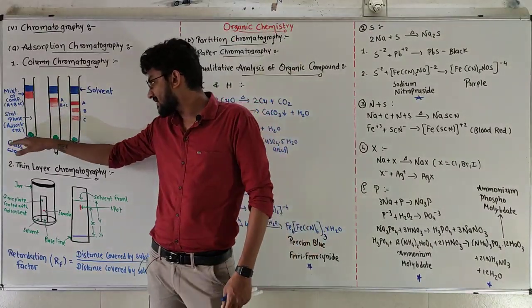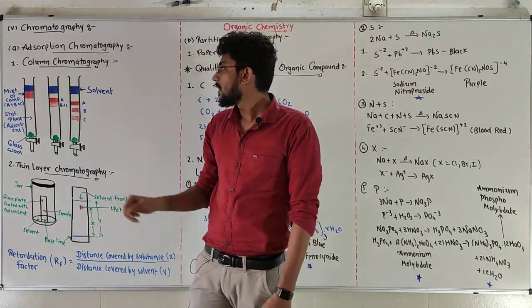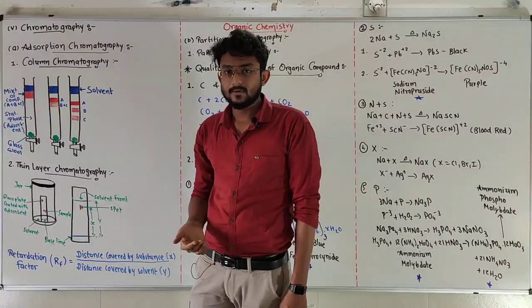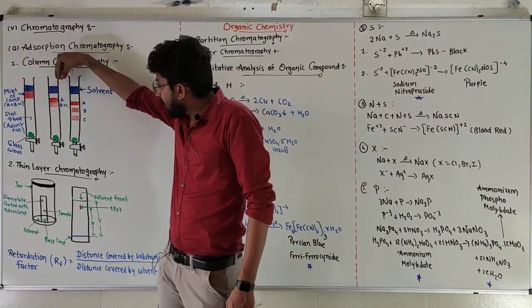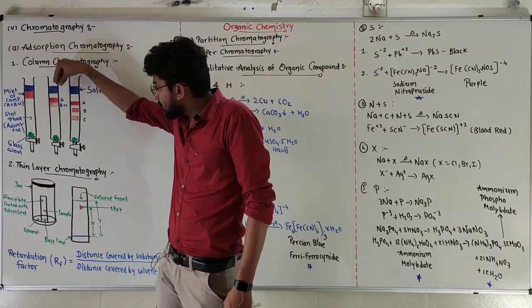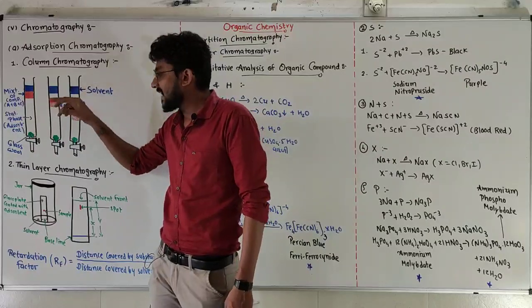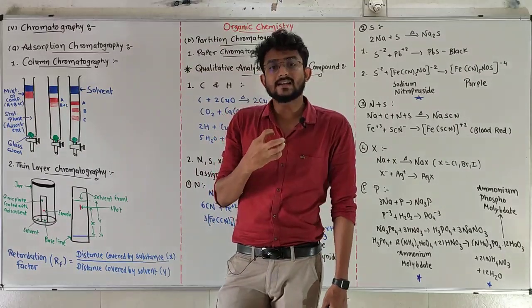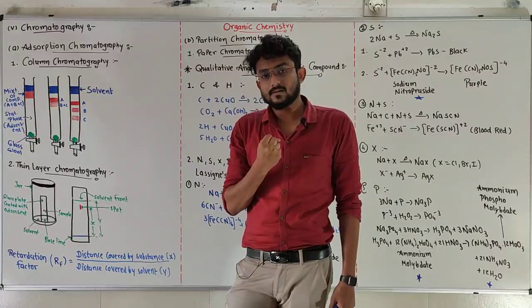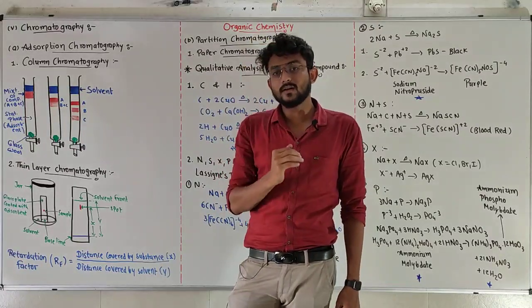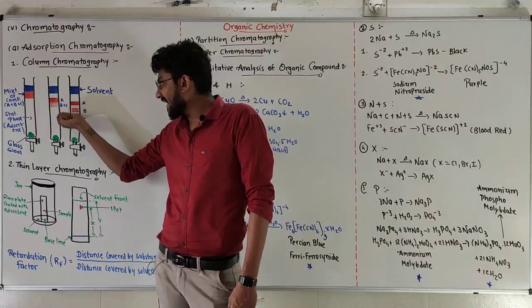The compound will not pass the glass wool. That's why I have put glass wool over here. After some amount of time, our compounds move down into the adsorbent. Compound A has a higher rate of adsorption, so it will be adsorbed fast on the upper level of the glass tube, and the mixture of B and C will carry forward down.